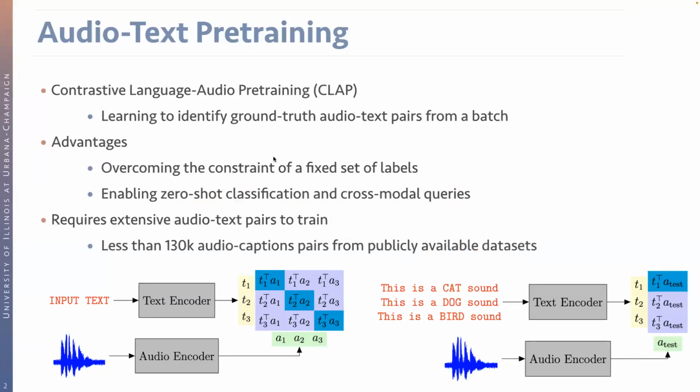Meanwhile, such a framework requires a large amount of audio-text data to train. It is hard for us to collect high-quality audio-text pairs from the wild, and the publicly available datasets that are used for training CLAP contain less than 130K pairs of audio and captions. In comparison, there exist more than 400 million image text pairs for image text representation learning, so the scale of paired audio and text data is very limited.